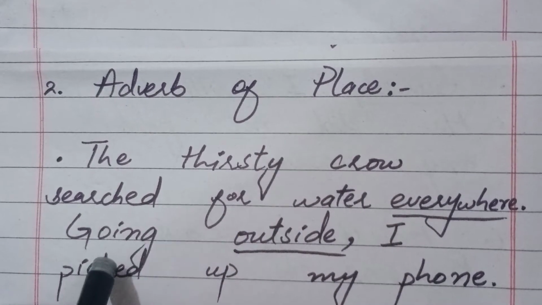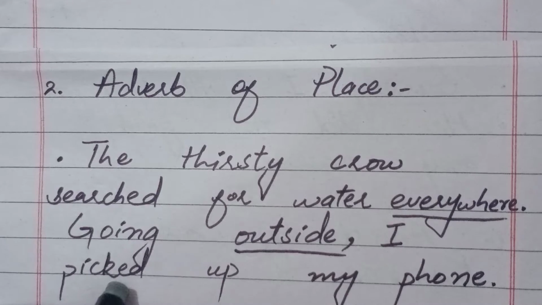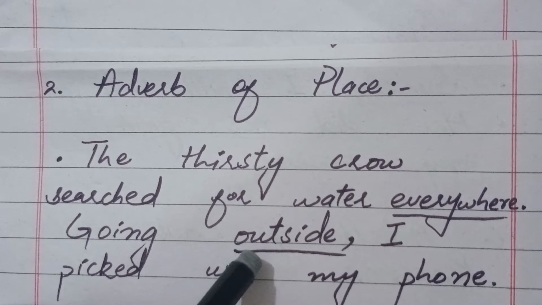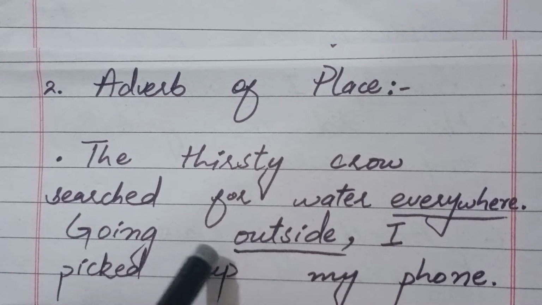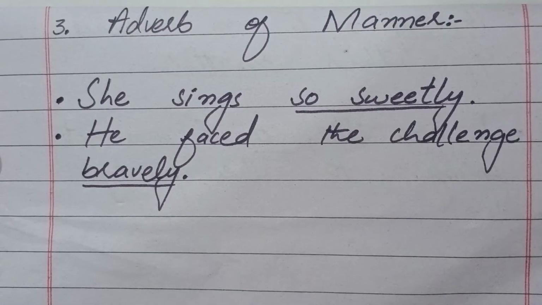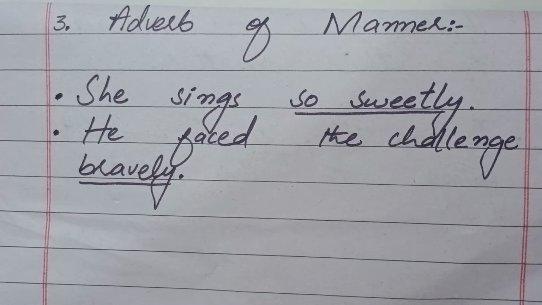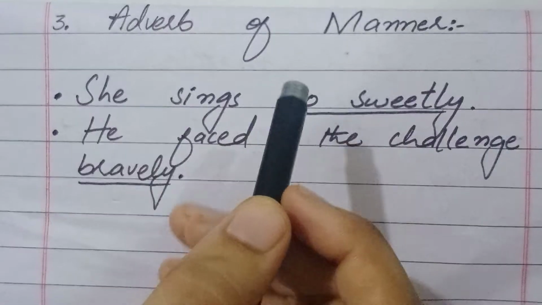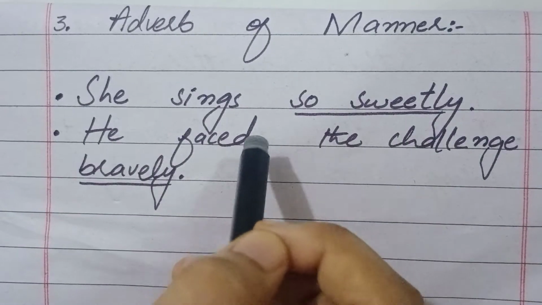Second example is: going outside, I picked up my phone. In this sentence, the word outside is an adverb of place because it shows the place of an occurrence. Now guys, we will talk about the third kind of adverb, and that is adverb of manner. They show the manner of any occurrence, like loudly, well, badly, quietly, etc.